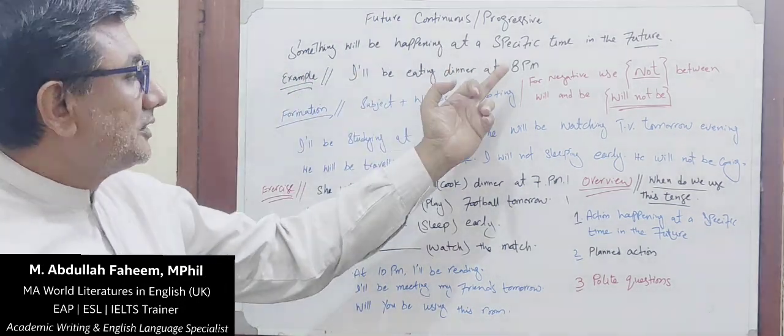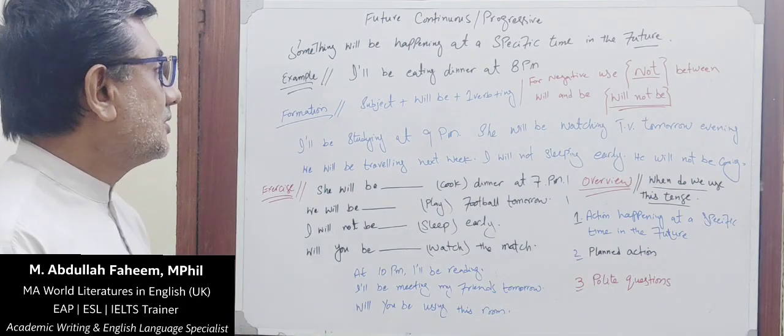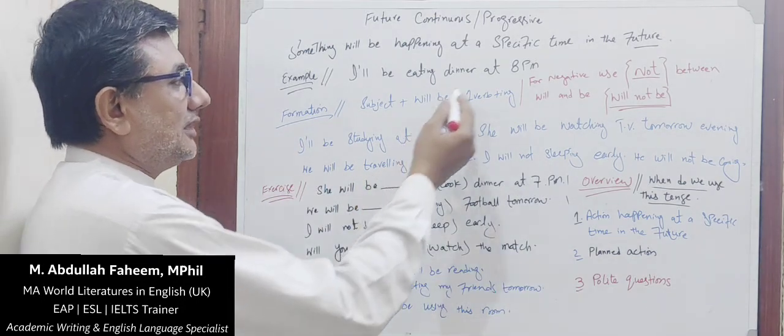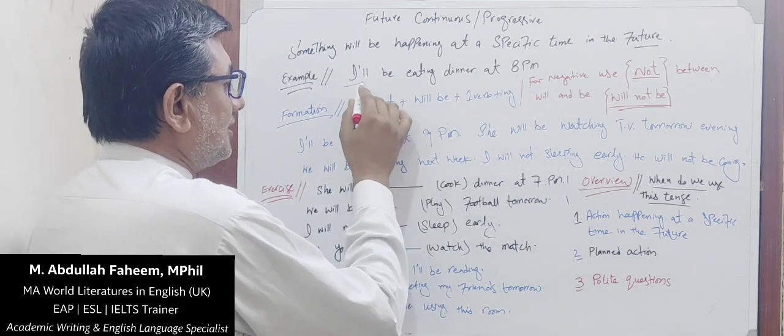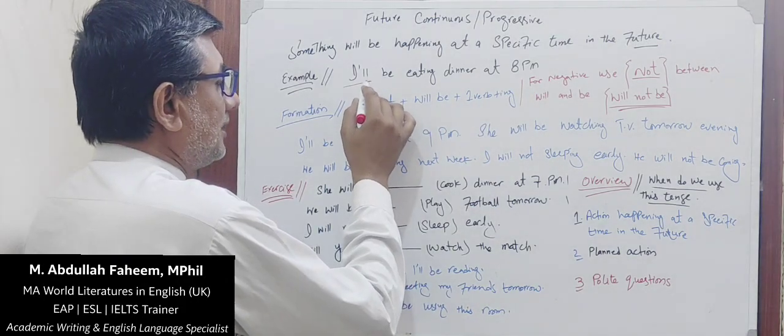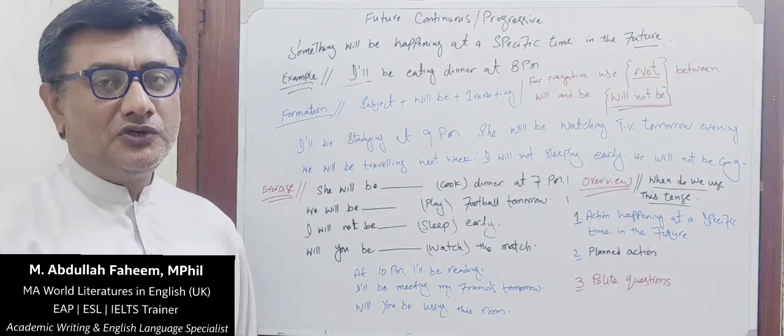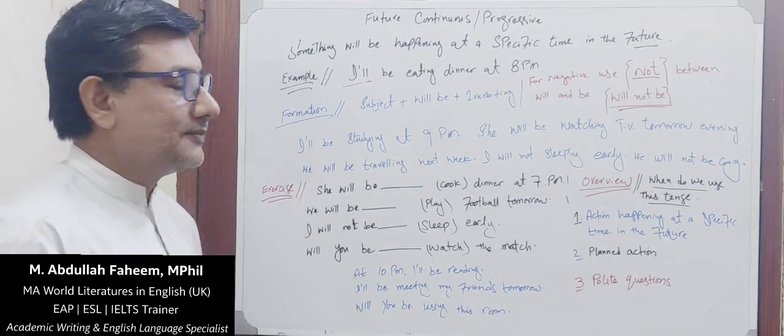Something will be happening at a specific time in the future, as I already have said. Example, we have an example. I'll be eating dinner at 8 p.m. I is a subject, will is a helping verb. I have used contraction form, and you can find our short video on contraction on YouTube as well.